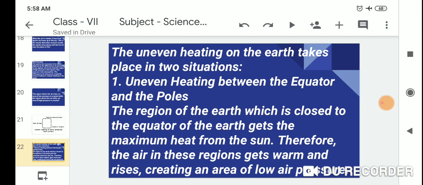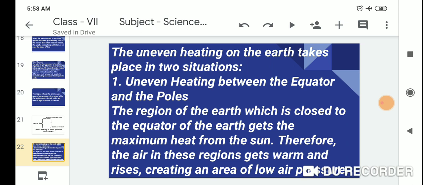The uneven heating on the earth takes place in two situations. First one, uneven heating between the equator and the poles. The region of the earth which is close to the equator gets the maximum heat from the sun.